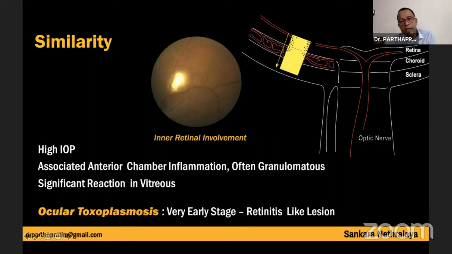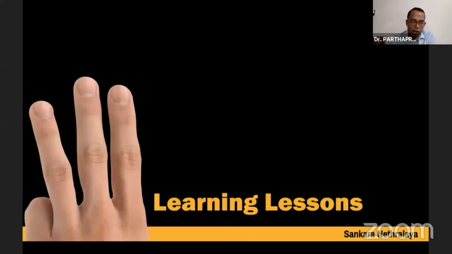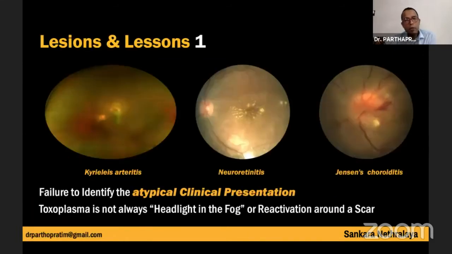As you can see here, the toxocyst actually ruptures from the retinal surface, and gradually they go externally towards the choroid. So first there is a retinitis, then it involves the choroid. So at a very early stage, there can be inner retinal involvement and it can present like this. I'll just try to conclude with 3 learning lessons to differentiate between toxo and viral. Number 1 is failure to identify the atypical clinical presentations.